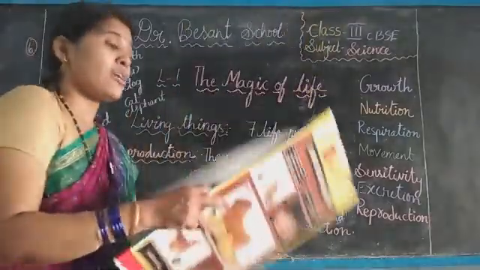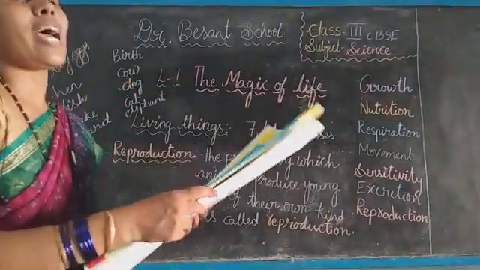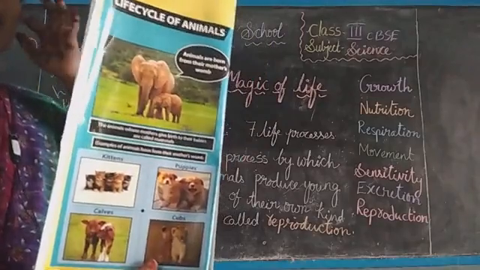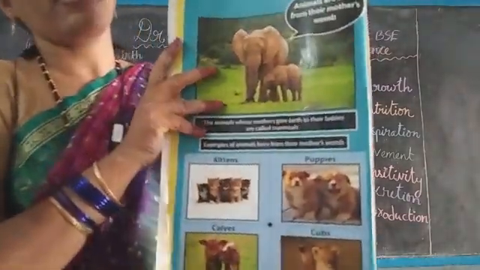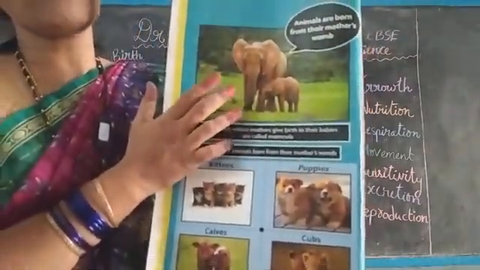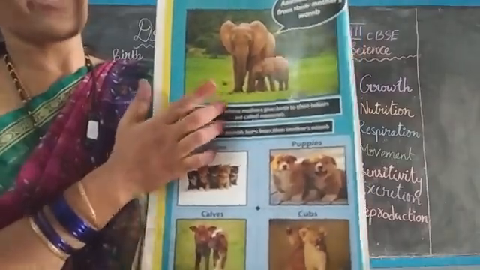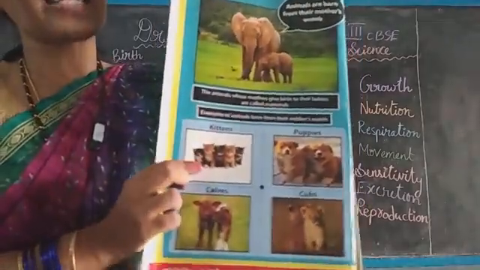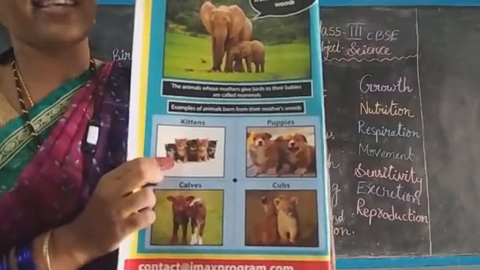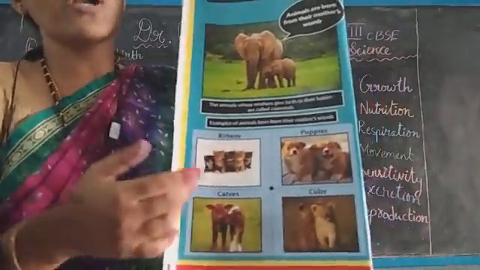But some of the animals give birth directly to their young ones from their mother's body. Elephants give birth to their young ones. Cats' young ones are kittens, and they come out directly from the mother's body.